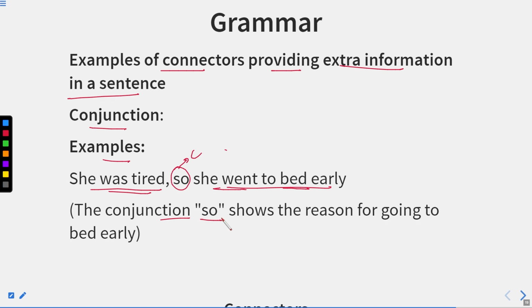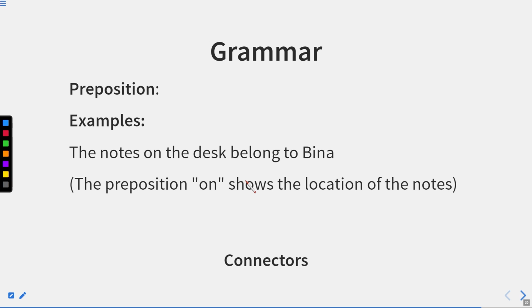The conjunction so shows the reason for going to bed early. So this so shows the reason. So there is some purpose of connecting two sentences together. Maybe it shows the reaction, the purpose, the reason, or the time, indicating location, place, direction. Now, if a preposition joins two sentences: the notes on the desk belong to Bina.